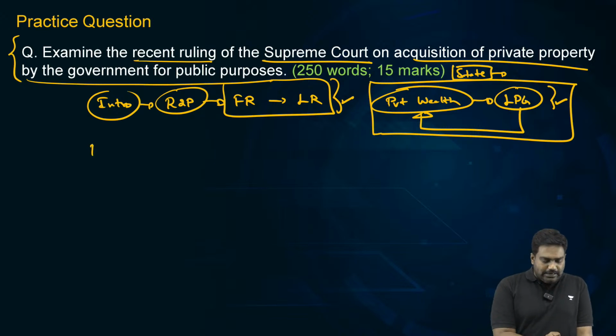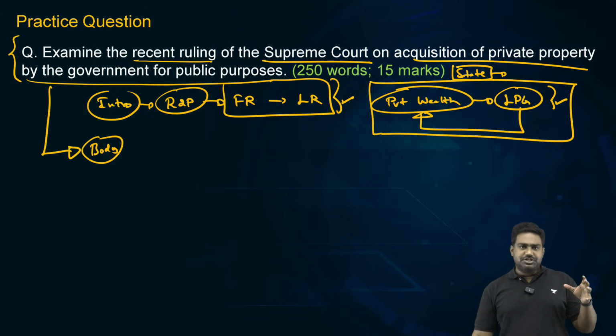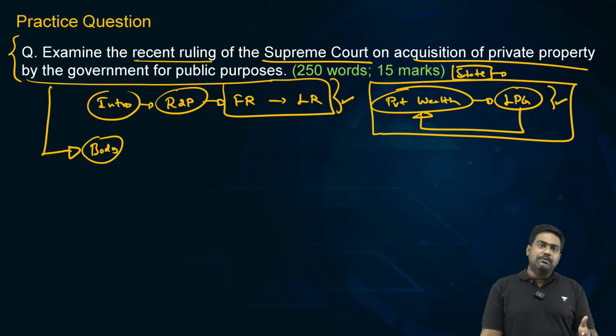Then in the body, you can discuss the evolution of right to property, how the Krishna Iyer doctrine was laid out, which became the basis for several other judgments that enabled the state to acquire private property for public purpose. And then discuss the current ruling of the 9-judge Constitution bench. So this is a culmination of this multi-decadal judicial process. For more than 40 years, this issue has been going on regarding what should be the extent of state powers when it comes to acquiring property. So now there seems to be a final ruling by this 9-judge Constitution bench.